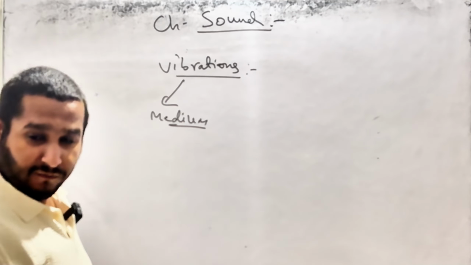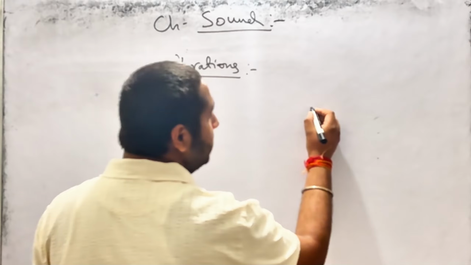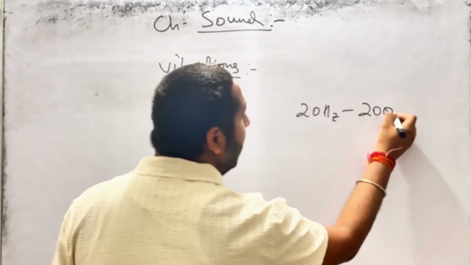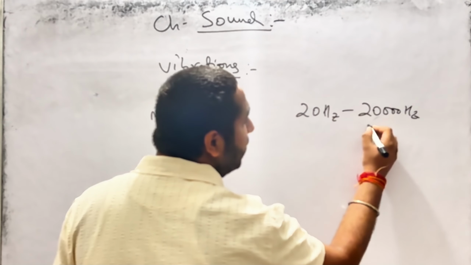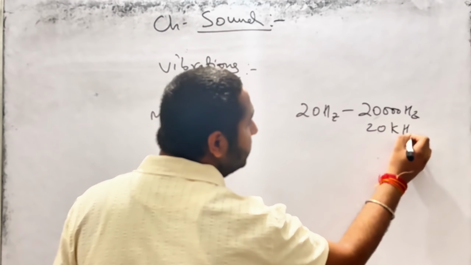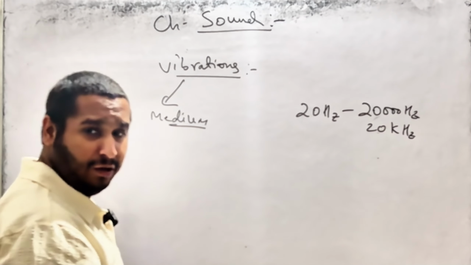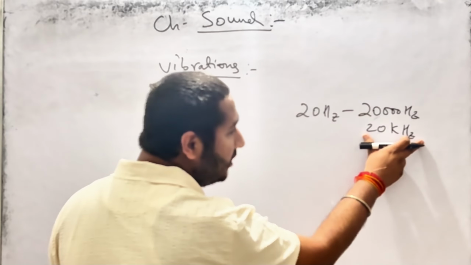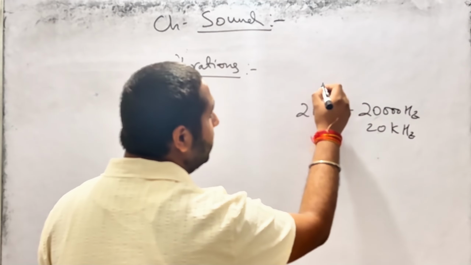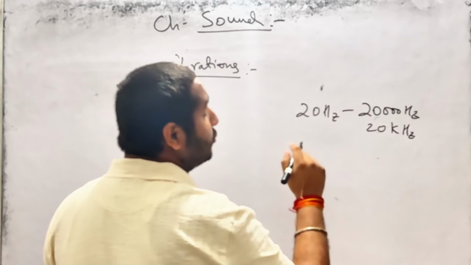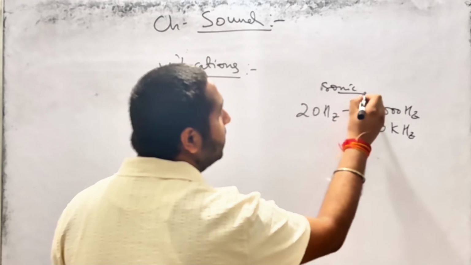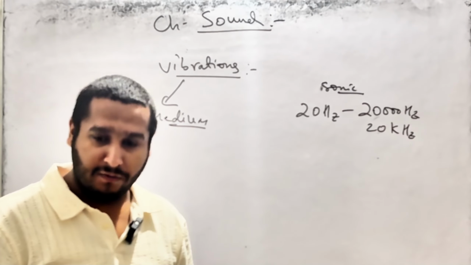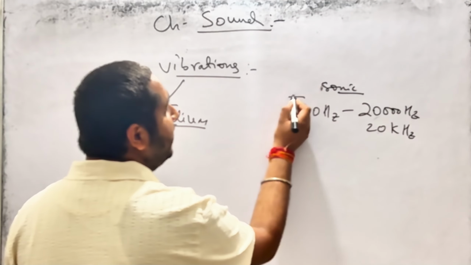Now, I would like to give you a little basic concept of sound range. 20 Hertz to 20,000 Hertz. 20,000 Hertz is also known as 20 kilohertz. 1000 means kilo. So sound range between 20 Hertz to 20 kilohertz is known as sonic waves. Sonic means audible.